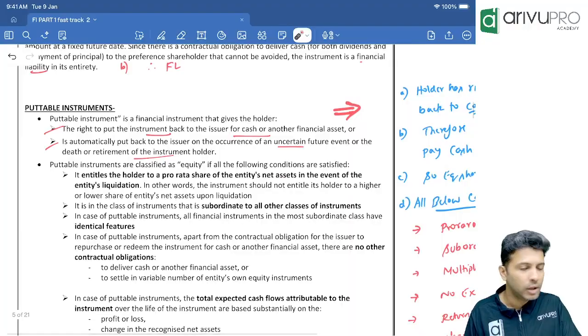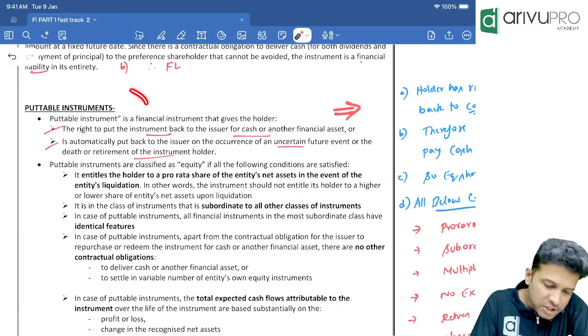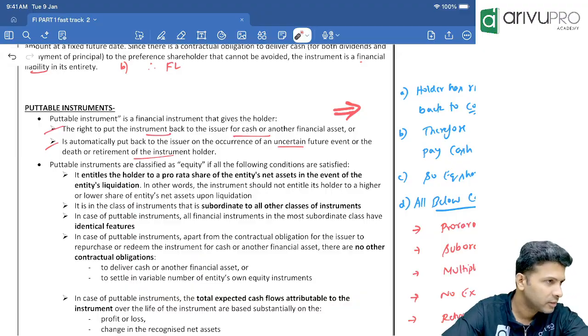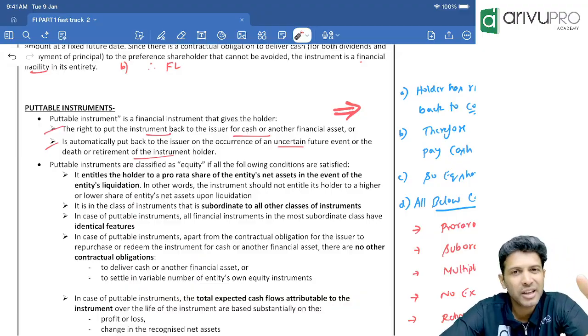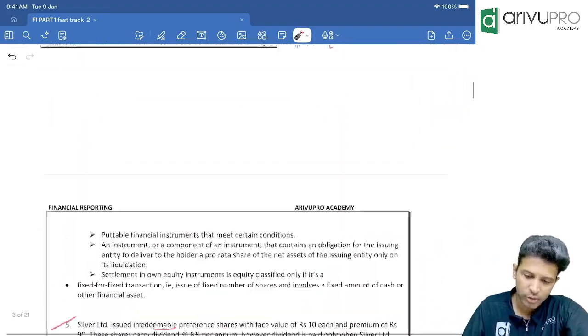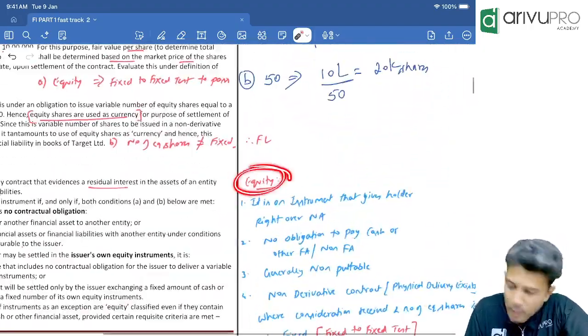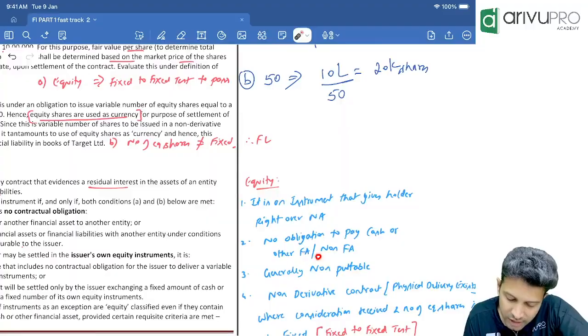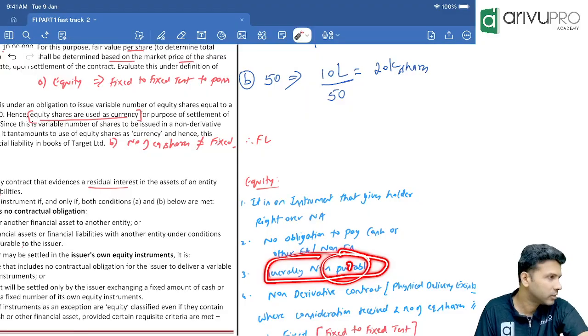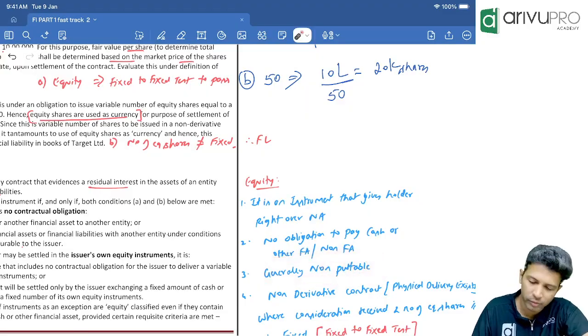Everybody? Okay. Next is puttable instruments. People, if you remember when we studied equity, I said equities are generally non-puttable. That's what we had written here, if you remember. I'll show you once again if you want. When we wrote equity features, we wrote equity generally is non-puttable. Now this portion we have not studied. That's what we are about to learn a little more over here.